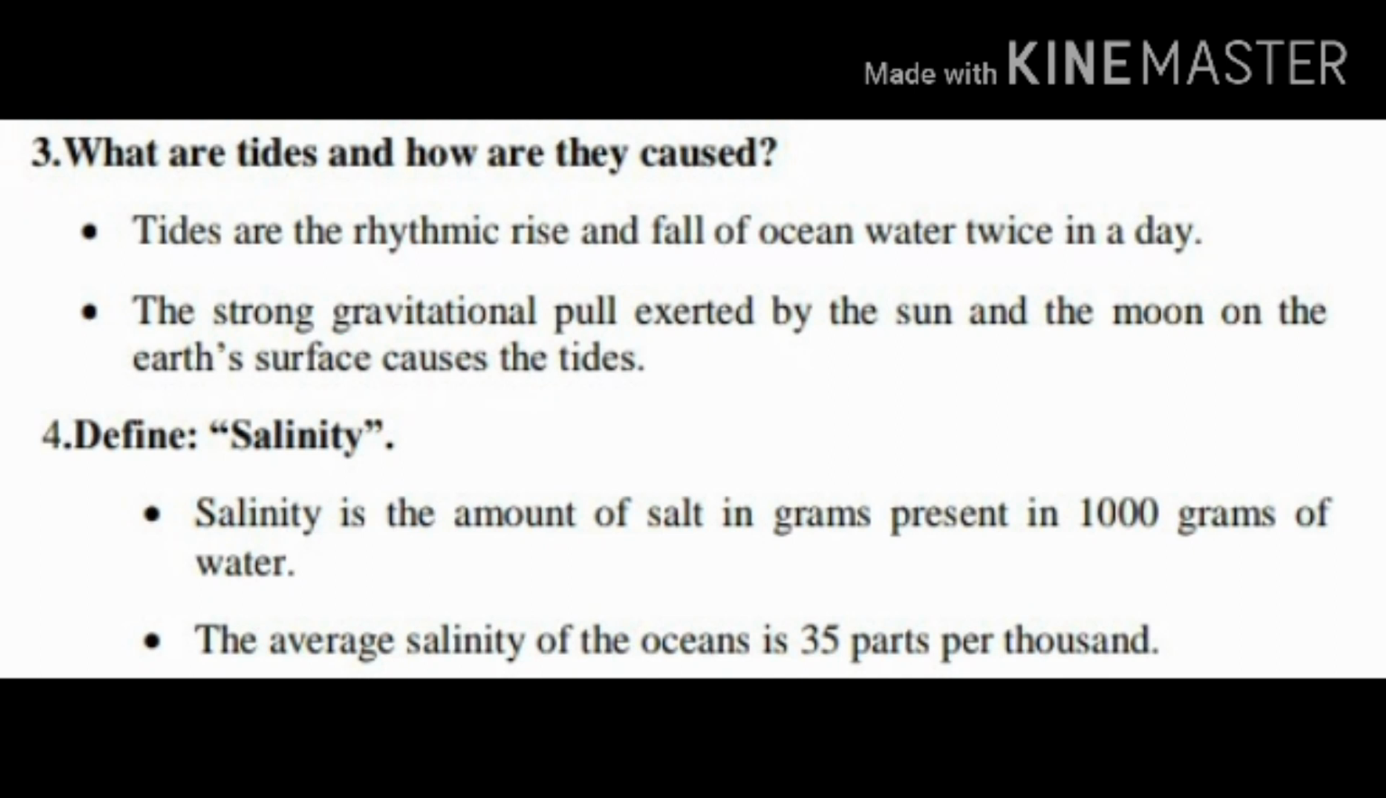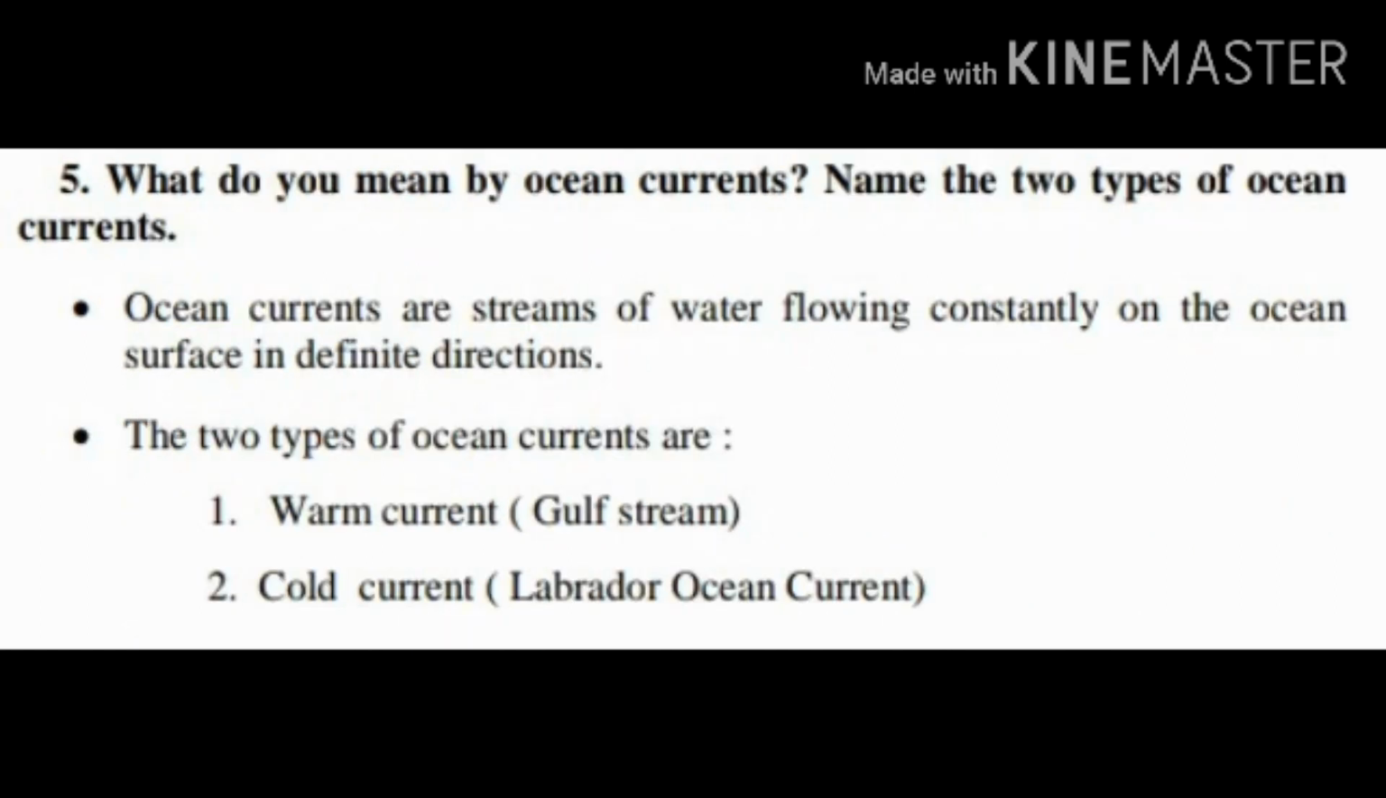Okay, children, we'll move on to the next one. What do you mean by ocean currents? Then name the two types of ocean currents. Ocean currents are the streams of water flowing constantly on the ocean surface in definite directions.